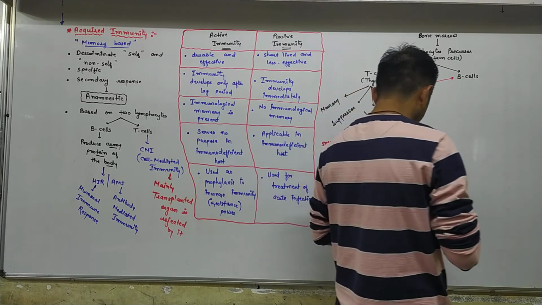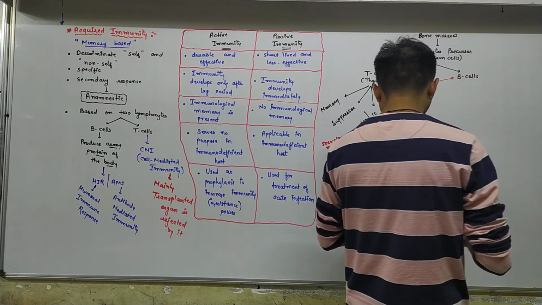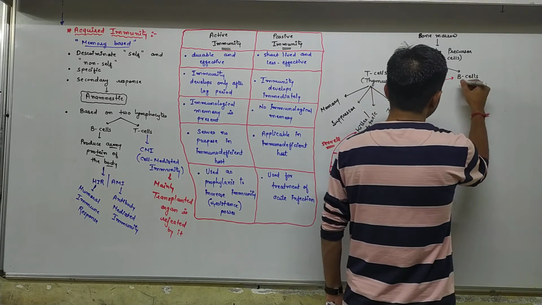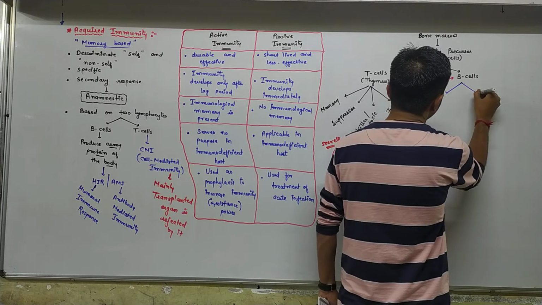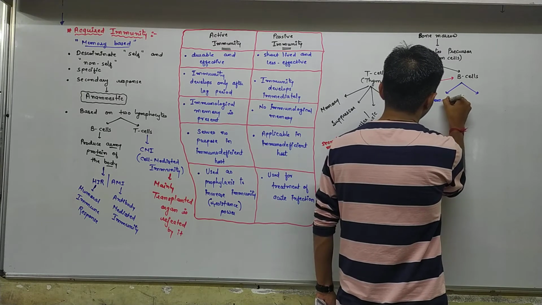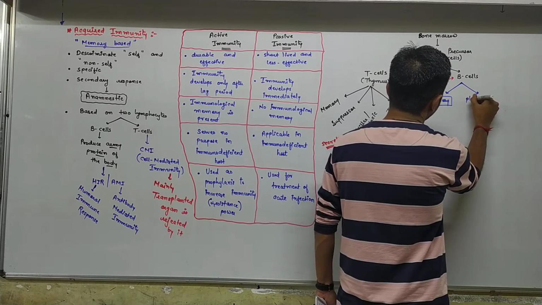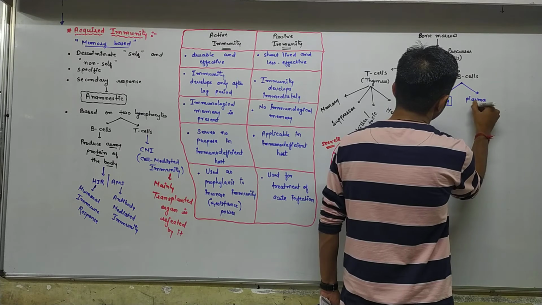So now the B cells have two things: memory cells and plasma cells.